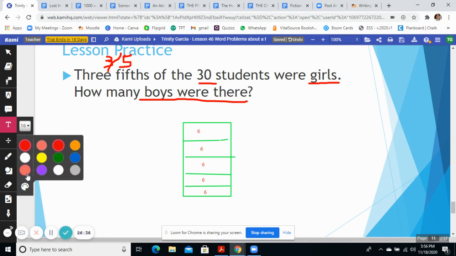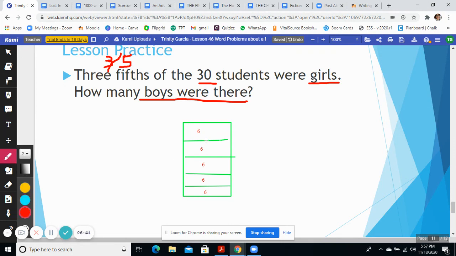So we're going to make the girls pink just because, and we're going to mark 1. Oh, that stayed red. All right, so girls, we'll make it another G and another G. 3/5 were girls and 2/5 are boys. We'll put a B for boys and we'll make it blue to make it different. All right, so we know that there were 12 boys.